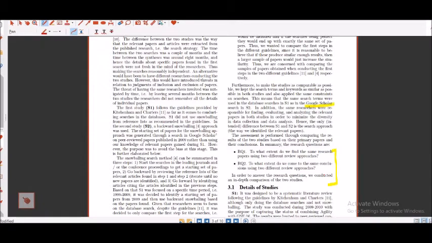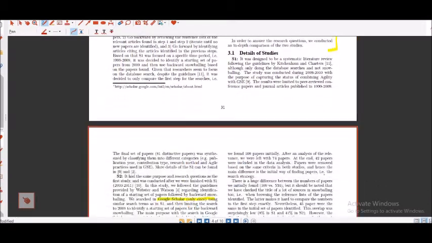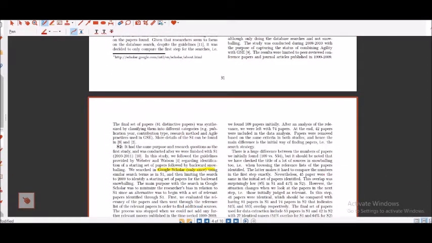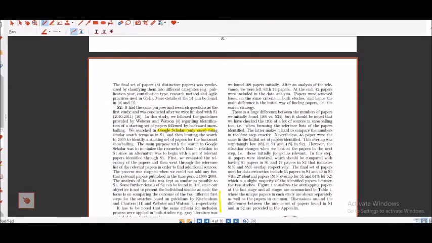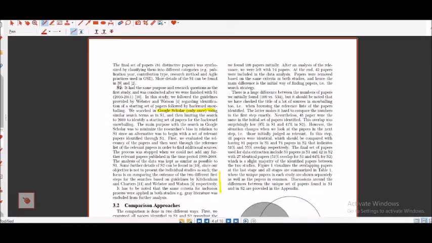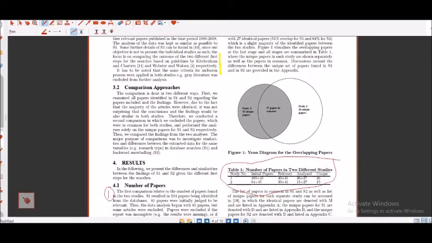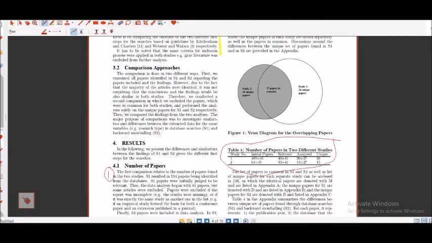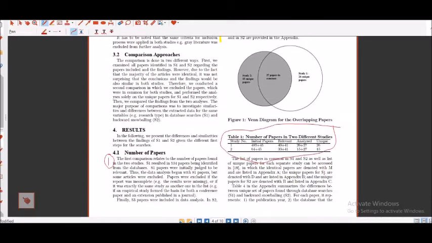The research question is: to what extent do we find the same research papers using two different review approaches? And to what extent do we come to the same conclusion using the two different review approaches? Here, if you look, they have focused more on Google Scholar, and they have used it only once. There is another software, and I'm not interested in sharing about that other software. What I'm interested in is the way they have used these things so that they can give you the results. Now have a look at it.